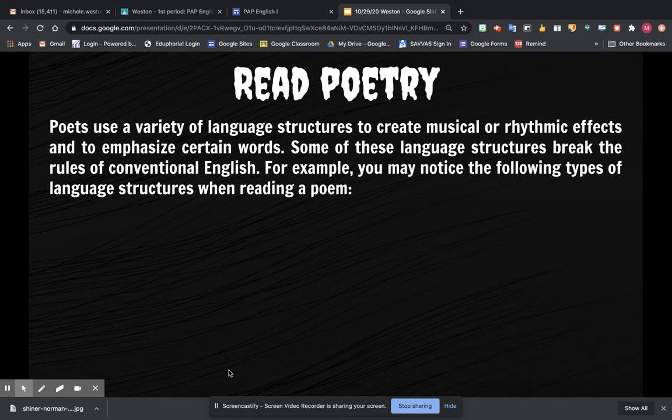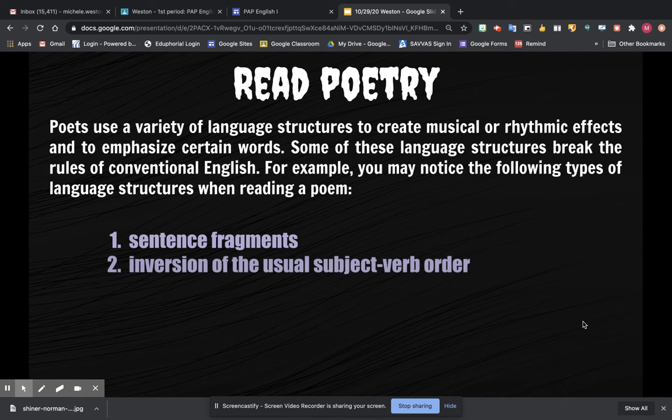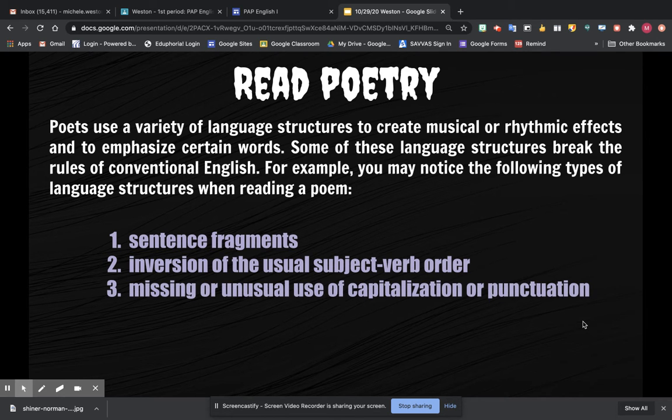When you read poetry, poets use a variety of language structures to create musical or rhythmic effects and to emphasize certain words. Some of these language structures break the rules of conventional English. For example, you may notice that some poems have sentence fragments, inversion of usual subject-verb order, where it's kind of flipped and you have the verb before the subject. You may also notice missing or unusual use of capitalization or punctuation. Some poems have absolutely no capitalization.